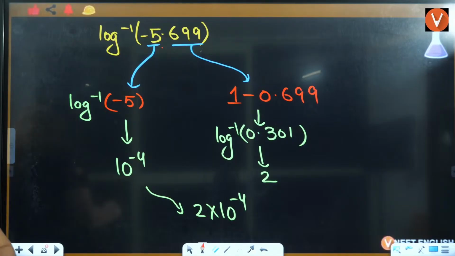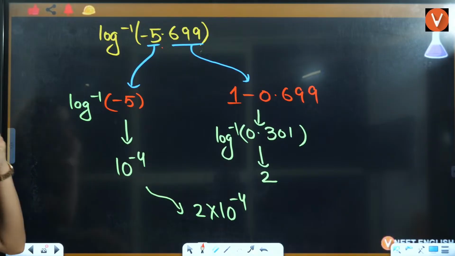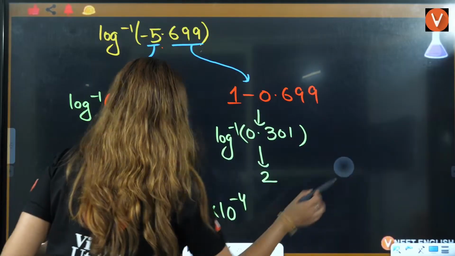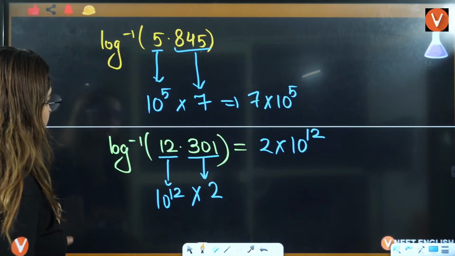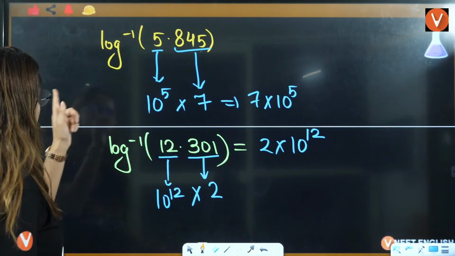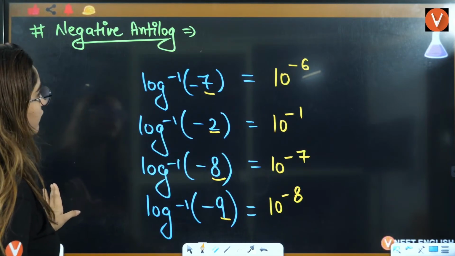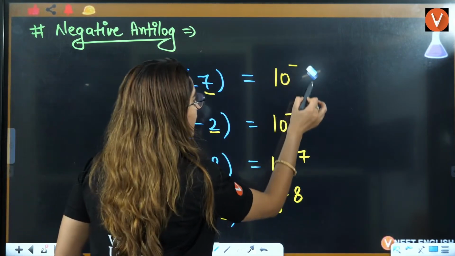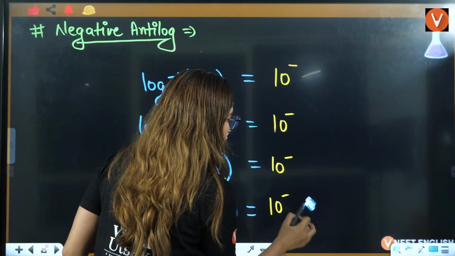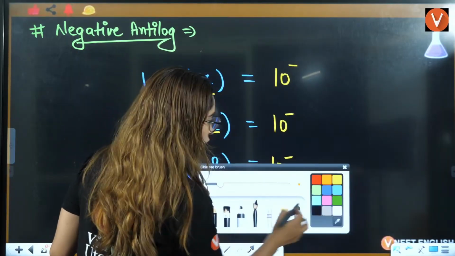Wait a minute. Oops, I think we made a mistake here. Yes, we made a mistake here. This is positive. No, this was negative. You don't have to subtract, you have to add. Only that's why the answer is coming out wrong.